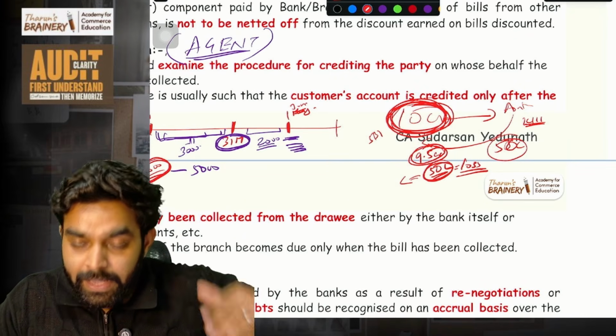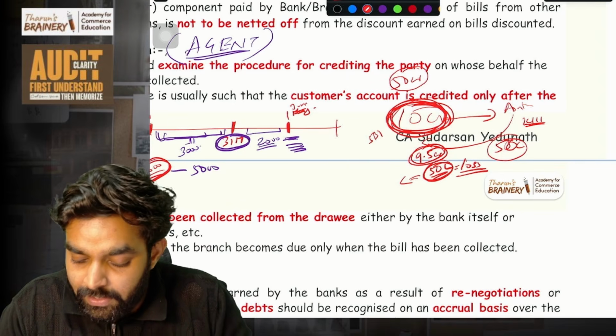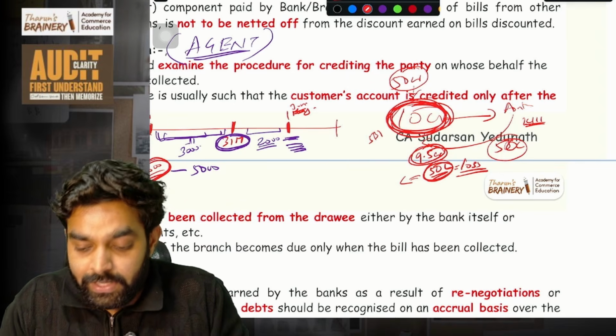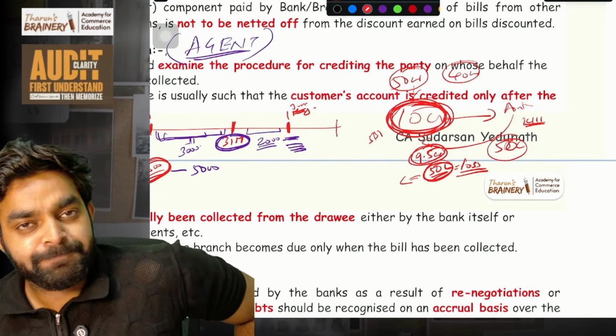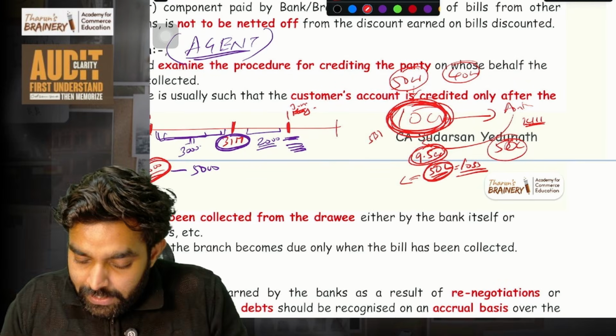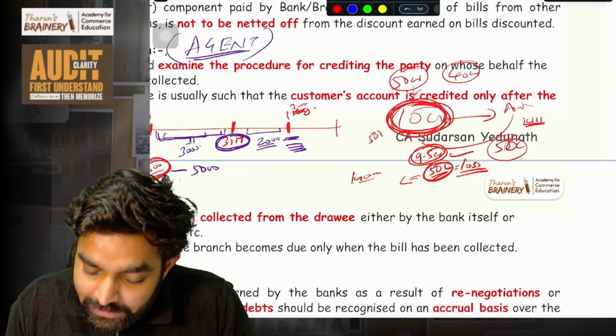Imagine the total bills with the bank in hand is say 50 crore. Of that, 10 crore they are rediscounting. Another 40 crore of bills are there with SBI. On these 40 crore bills, they would have earned income. That income is there and this loss is also there. Don't net this income and this loss.